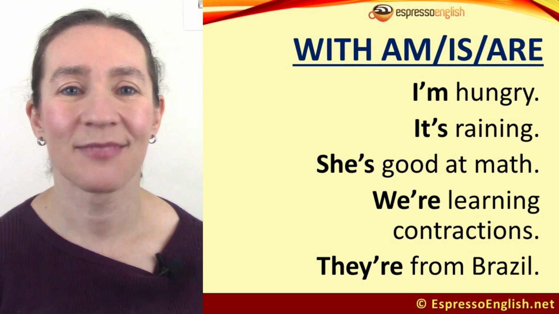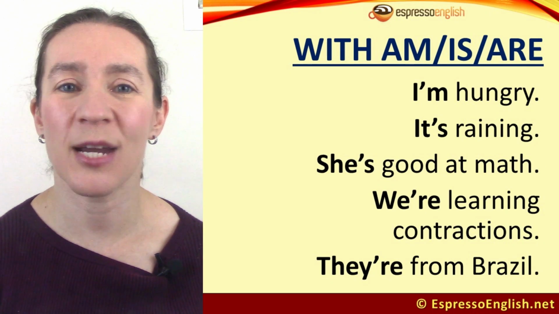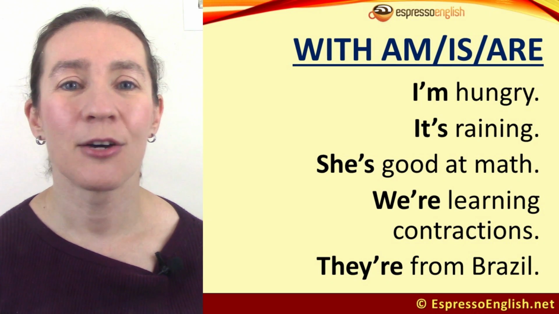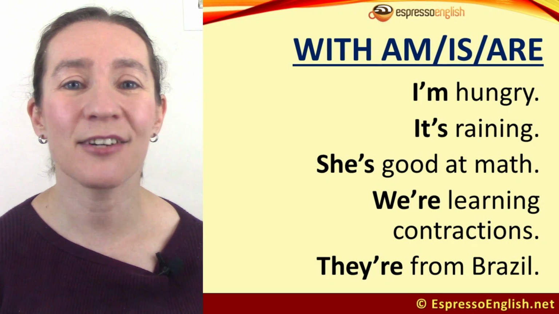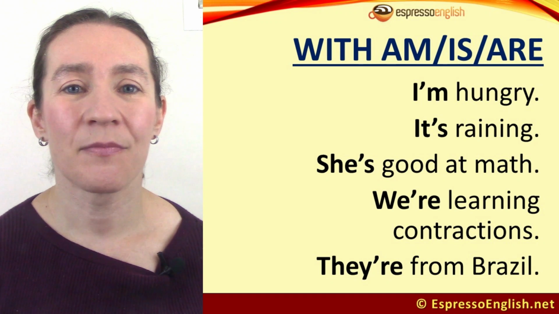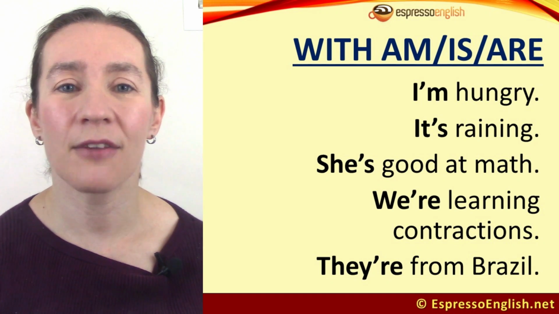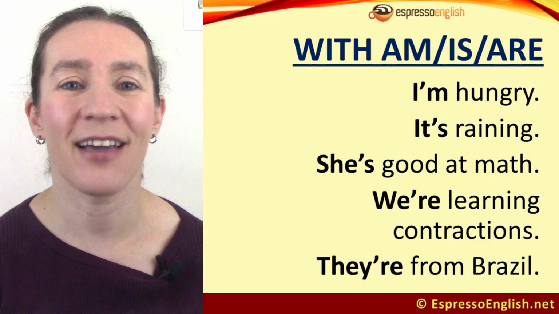And some examples. I'm hungry. It's raining. She's good at math. We're learning contractions. They're from Brazil. Note that we're, meaning we are, often sounds like "were" when we're speaking fast.